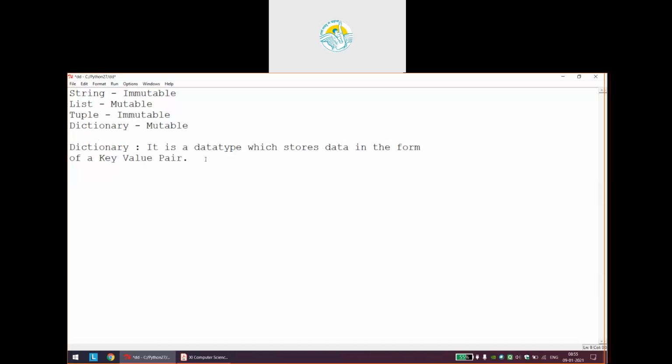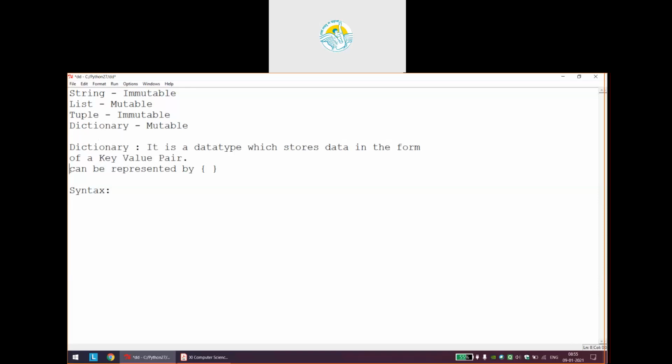Let me give you the general syntax of creating a dictionary. We can have a dictionary name. Acha, first thing, a dictionary can be represented by a pair of curly brackets, that is known to you.